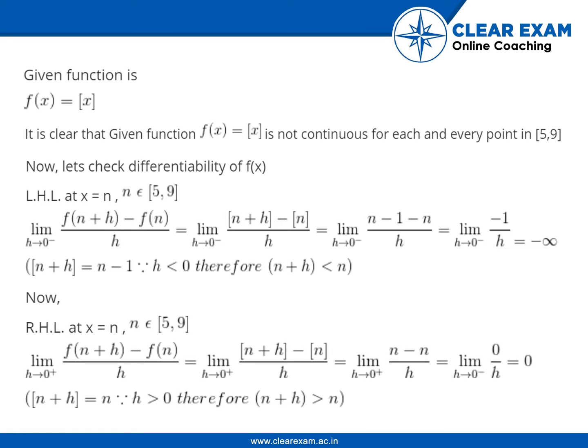Now RHL, that is right hand limit at x is equal to n, where n belongs to the closed interval [5, 9]: limit of f(n plus h) minus f(n) upon h where h tends to 0, is equal to limit of [n plus h] minus [n] upon h, is equal to limit of (n minus n) upon h, is equal to limit of 0 upon h, which is equal to 0. [n plus h] is equal to n since h is greater than 0. Therefore, n plus h is greater than n.